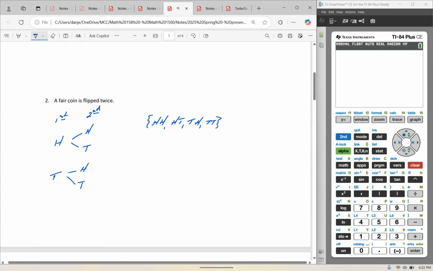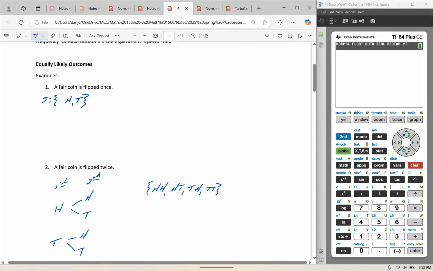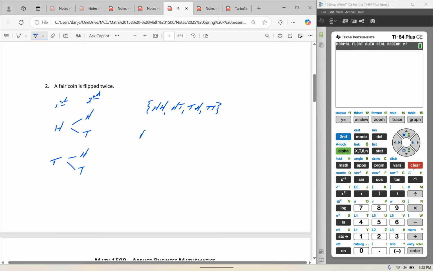Now, these outcomes are all equally likely. Flipping a coin, heads or tails, are equally likely. So here, because the outcomes are equally likely, the probability of flipping a coin and it coming up heads is 1 out of 2, because one of the 2 outcomes is heads. So the probability of heads would be 1 out of 2. Down here, the probability of getting heads both times would be 1 out of 4. The outcomes are equally likely. I'm sorry, getting heads twice is 1 out of the 4 outcomes.